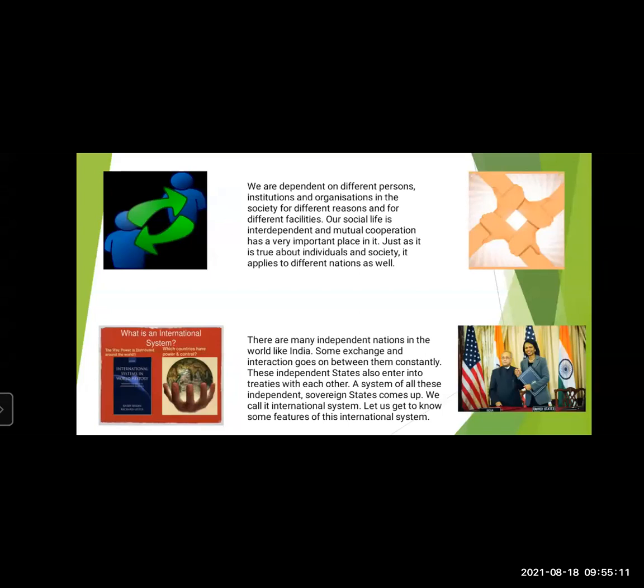Like the Rafale jets for the Indian Air Force arrived in India nearly 4 years after India signed an intergovernmental agreement with France. So we sign treaties with each other. A system of all these independent sovereign states, with a defined territory, which administer their own government and are not dependent on any other power, comes up. So we call it the international system. Let us know some features of this international system.